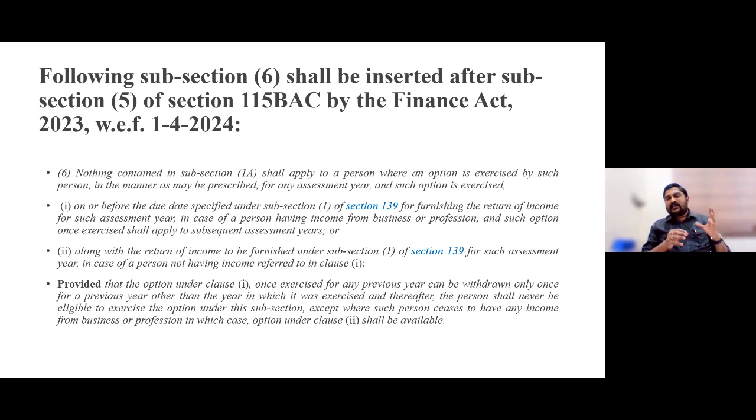First thing. Suppose I am only having salary, I'm having some capital gain, I'm having some bank interest and all. Whether I have to go for this 10-IEA form in order to opt for old regime, the answer is no, you need not. But if you are having business and professional income, definitely yes. If you want to go for this old regime taxation, before 139(1) time limit, you have to file this form 10-IEA.